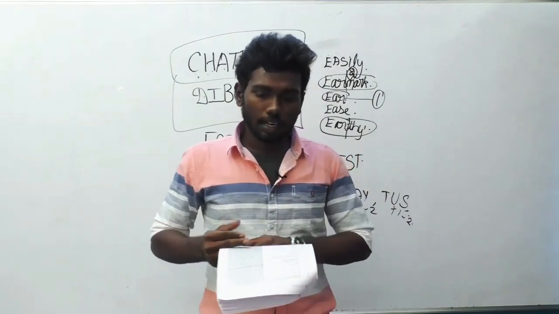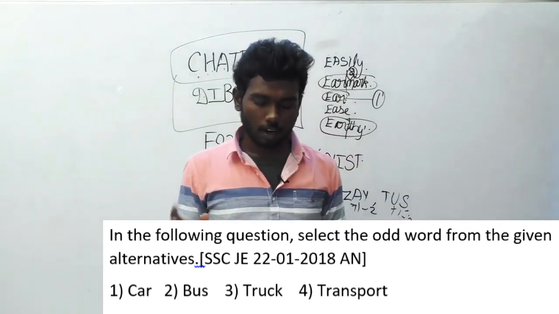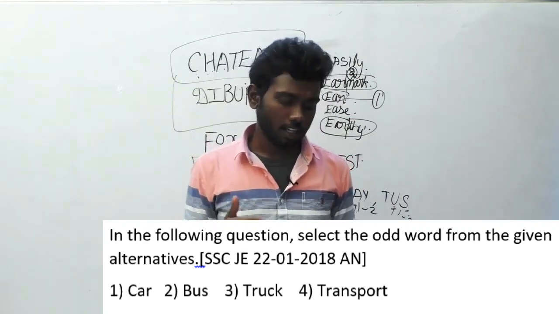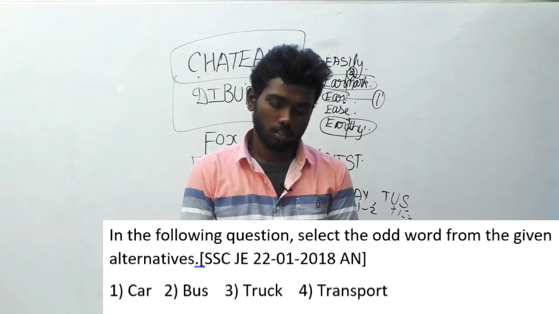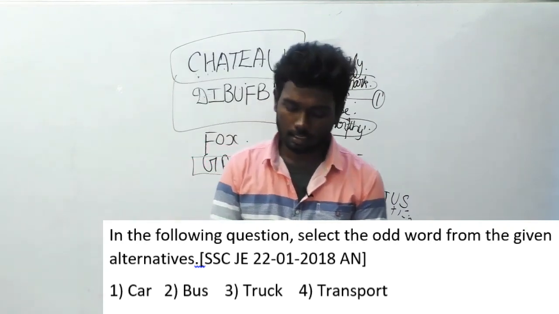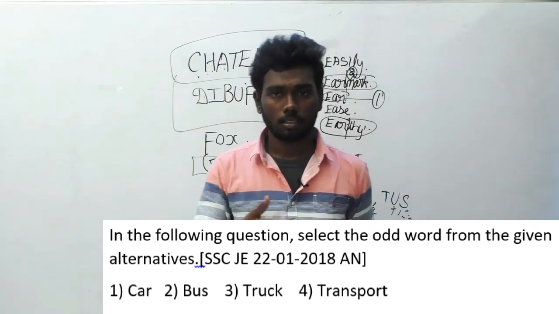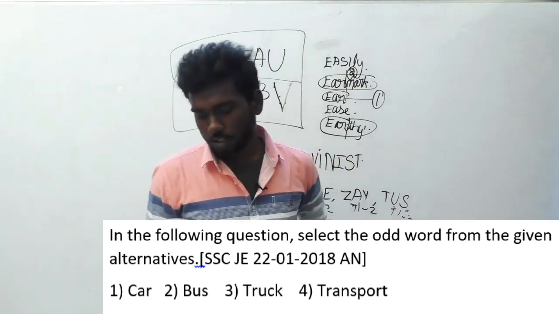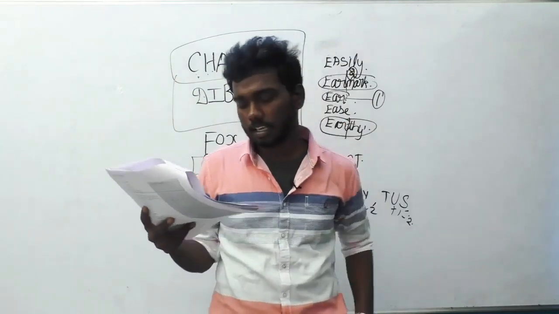Let's move on to the 195th question. In the following question, select the odd word from the given alternatives. This question was asked in SSC JE 22nd January 2018 afternoon session. So you have to find the odd one: car, bus, truck, transport. And it's very easy, guys. Car, bus, truck are modes of transport, but transport is transport itself, so it is not a mode of transport. The other things are transporting vehicles. You can obviously understand it easily.